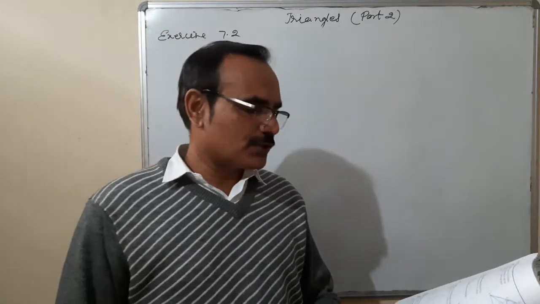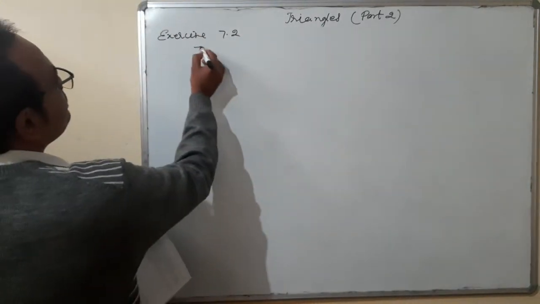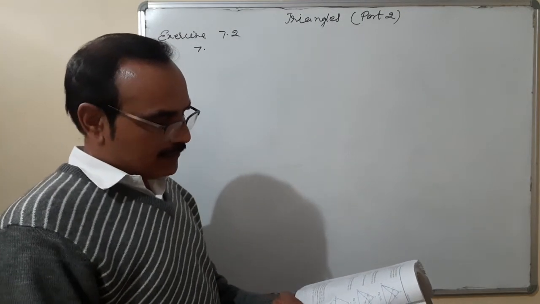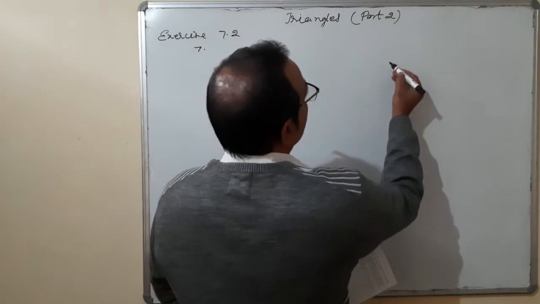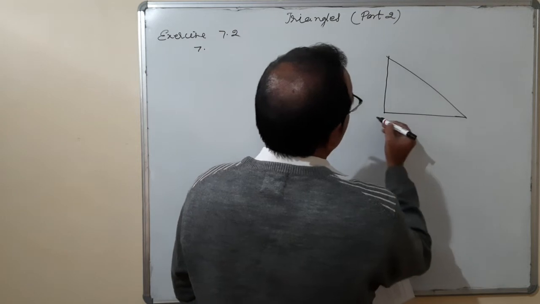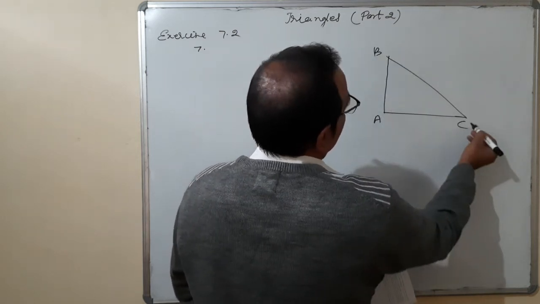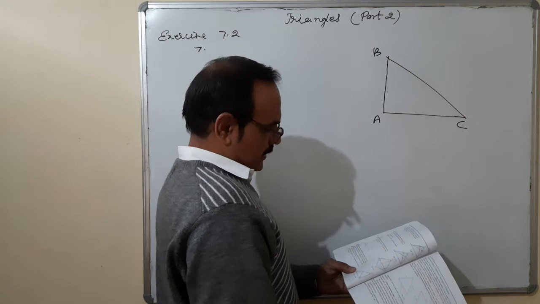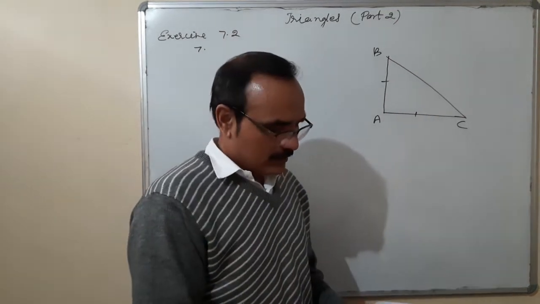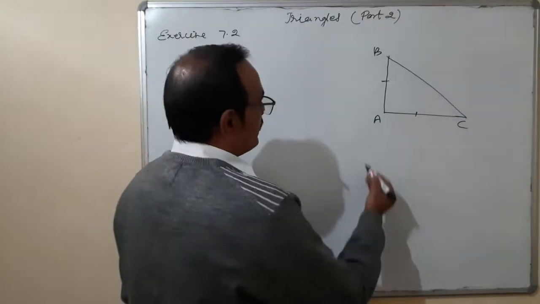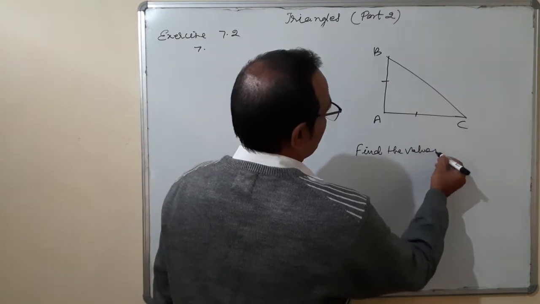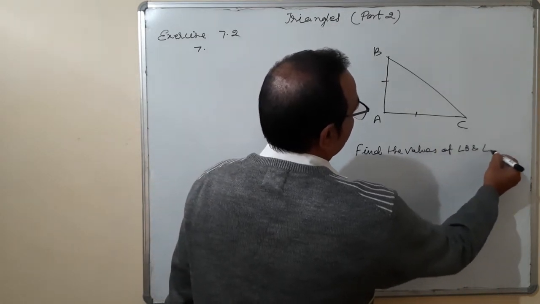Okay friends, next question is question number 7. ABC is a right angle triangle in which angle A is equal to 90 degrees and AB is equal to AC. Find the values of angle B and angle C.